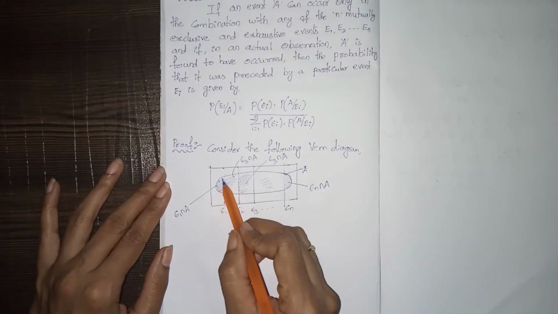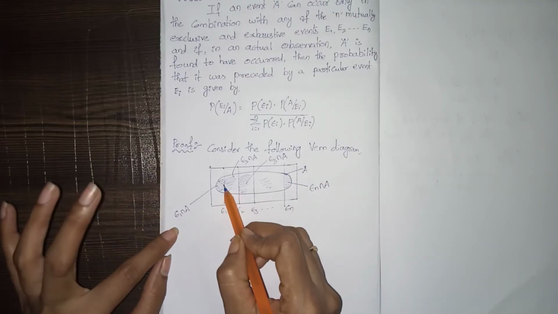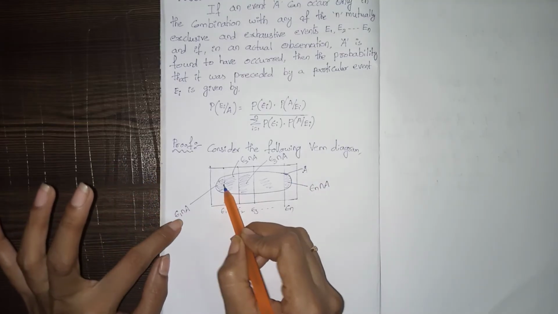Because in this area we have the E1 event and the A event also. That's why we have written E1 intersection A here.